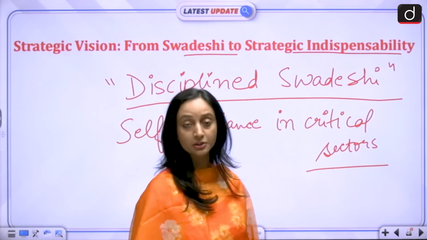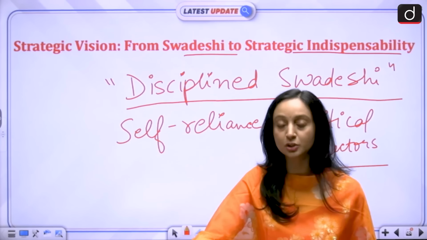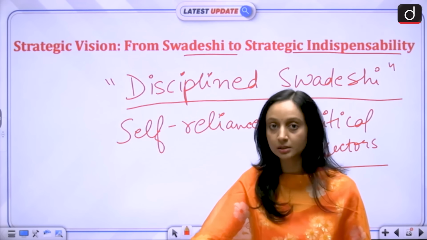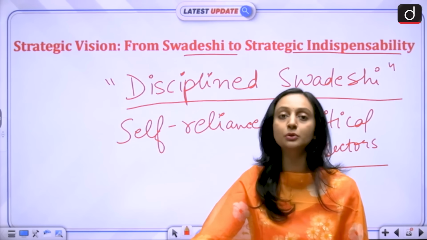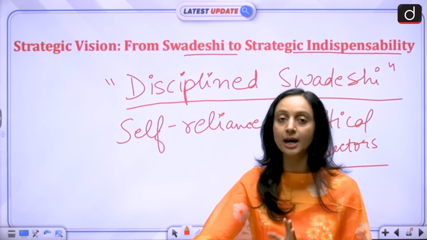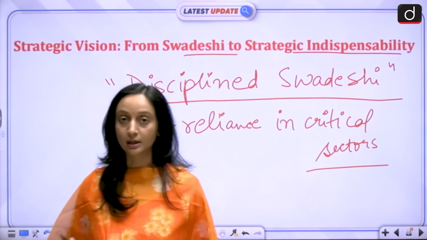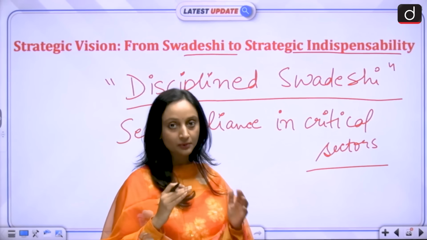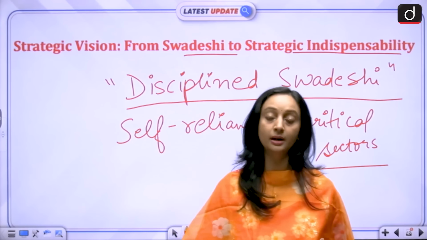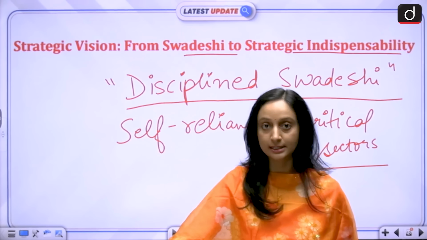Even if initially it becomes expensive for us to invest in R&D, to invest in the technology and move more towards self-reliance, we will still have to do that, because we'll have to acknowledge that the global situation is not great at the moment. It is volatile. So we'll follow a disciplined Swadeshi approach, where we first understand what the critical sectors are and we start investing more and more in self-reliance in those critical sectors.